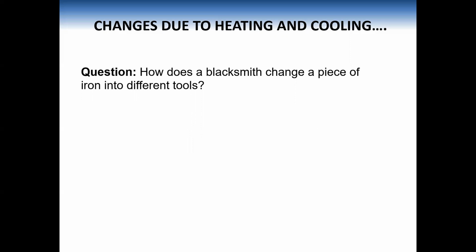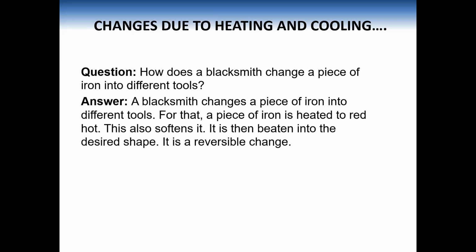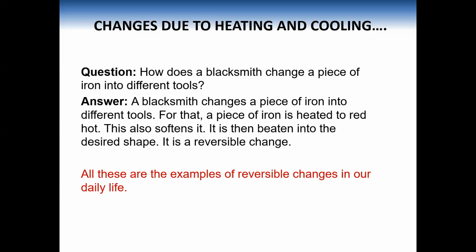Can you guess it? Definitely by heating. By heating, it becomes soft and can be converted into different shapes. Remember this thing. This is the example of reversible change. So all these are the examples of reversible changes in our daily life.